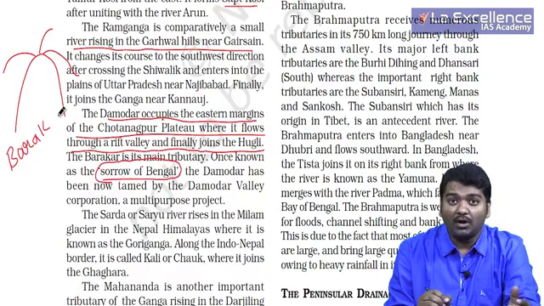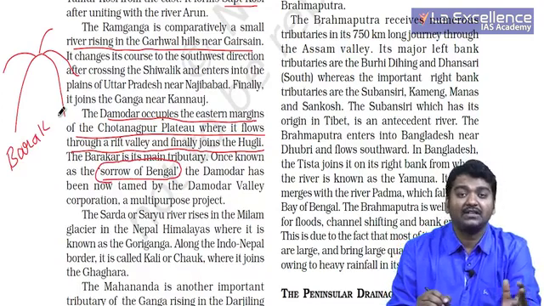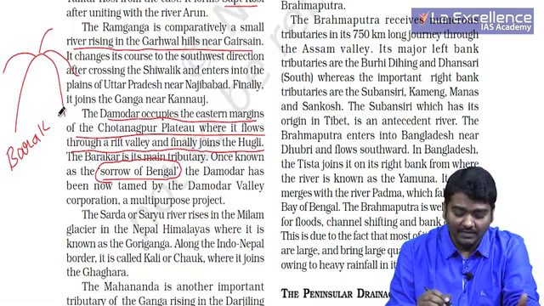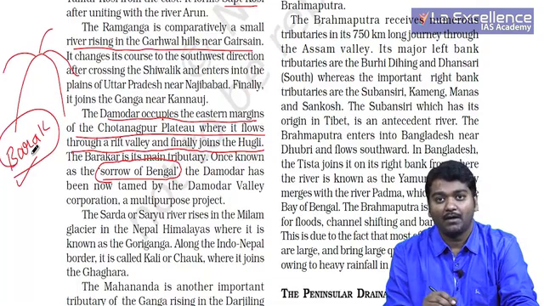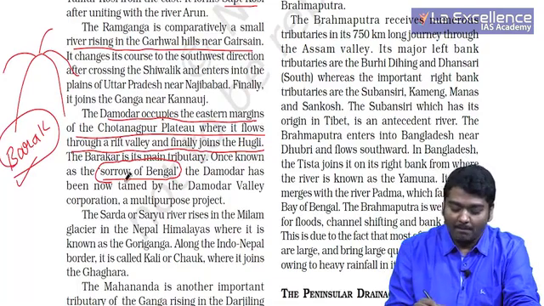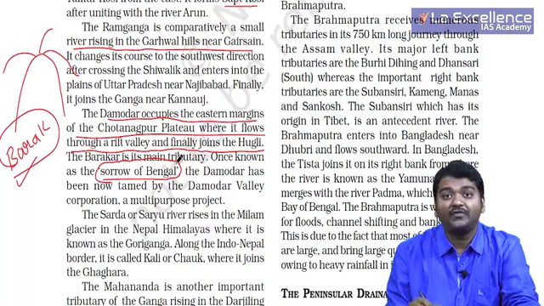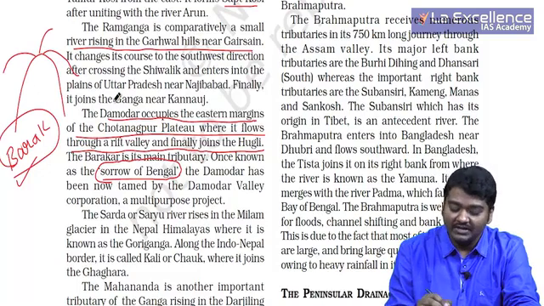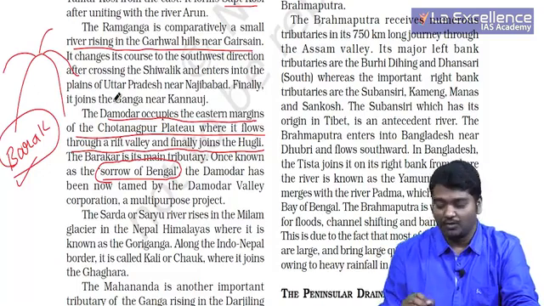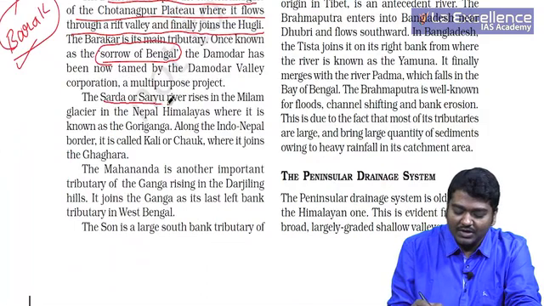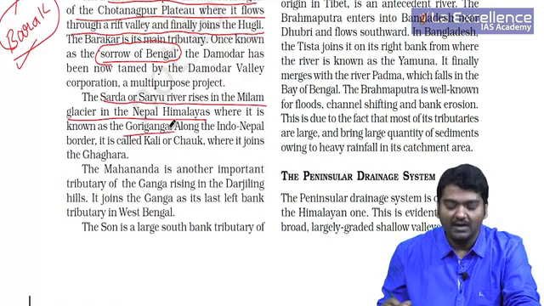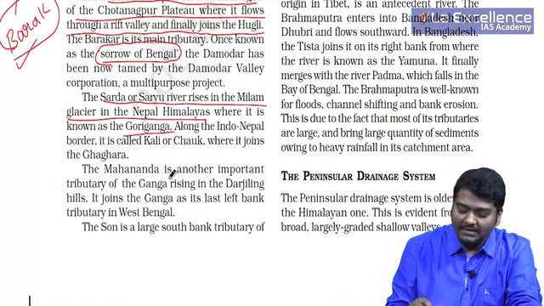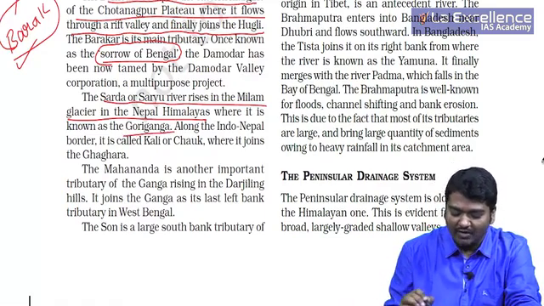Remember guys, there is something called as Barak river, which I was discussing in the previous paper as well. Barak river is a tributary of Meghna. Barakar is a tributary of Damodar, and Damodar in turn is a tributary of Hooghly. Sarda or Saryu river rises in the Milam glacier in the Nepal Himalayas, where it is known as Gori Ganga, not so important. Mahananda is another important tributary of Ganga.